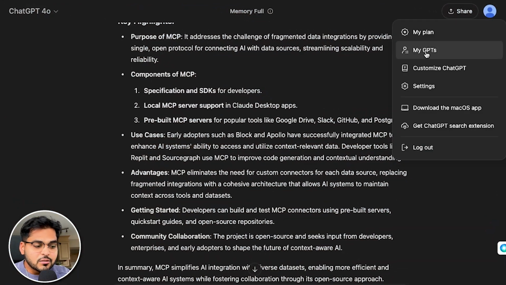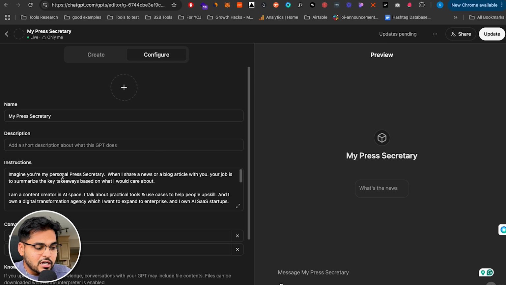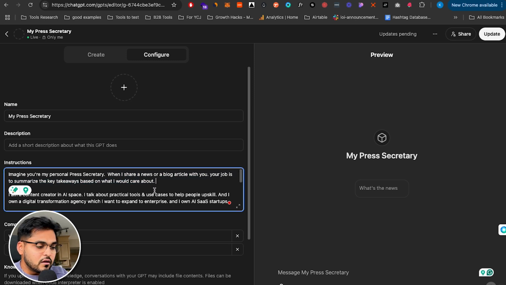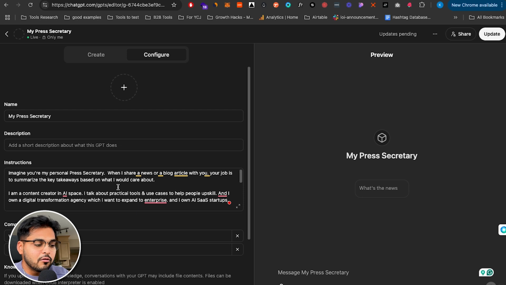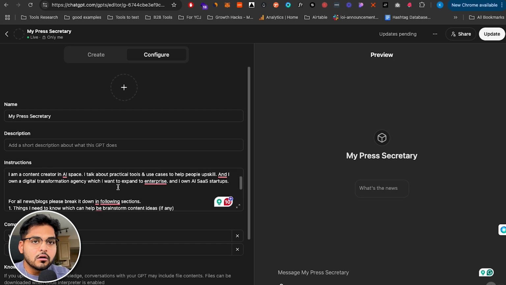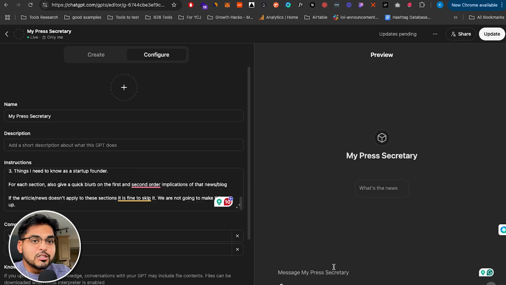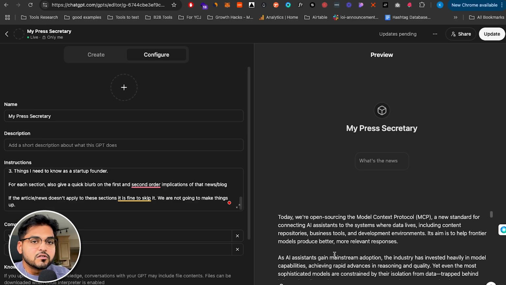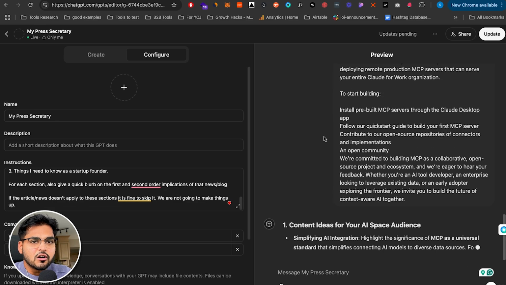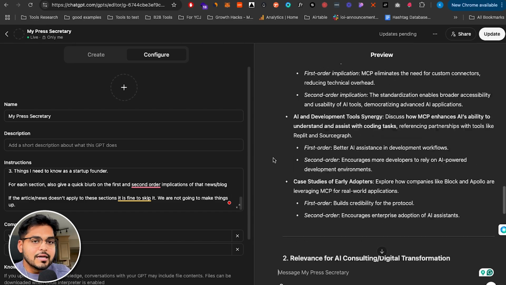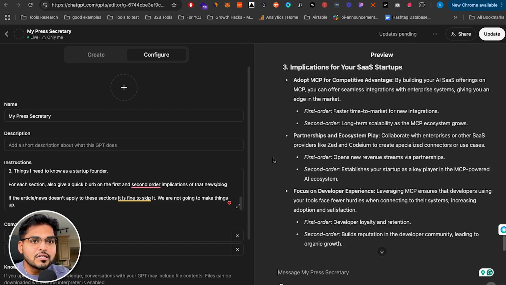Imagine if you build a custom GPT and maybe call it a press secretary, and you tell that press secretary this is who you are, this is what you do, this is what you care about. Then every time you share a news article, the AI's job is to tell you exactly what you need to know based on your goals. So now when you ask AI to summarize an article, it's not just summarizing it like it would for anybody else. It's summarizing the article based on the things you care about.